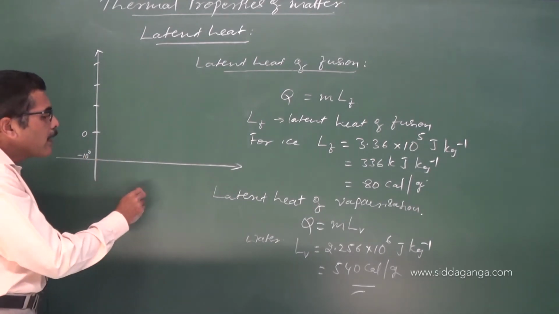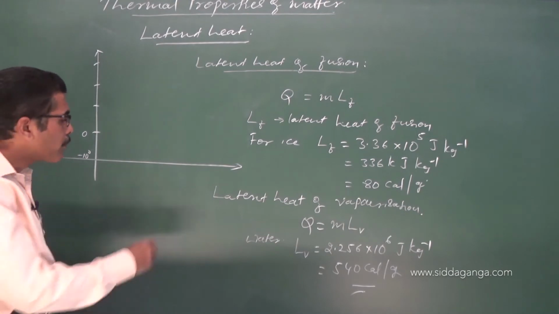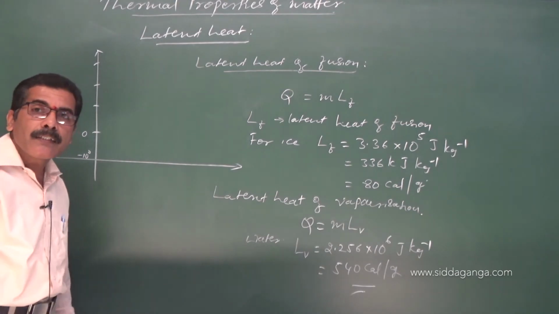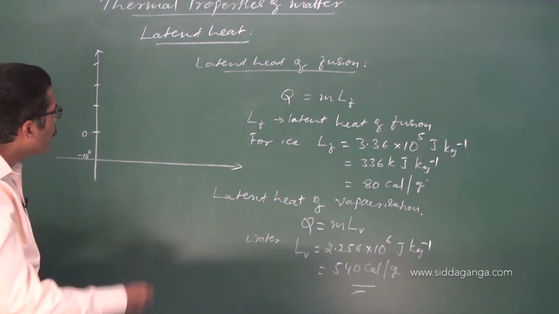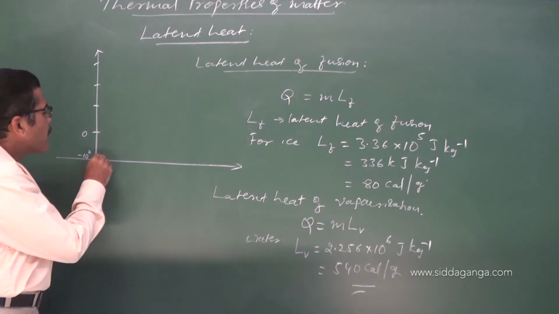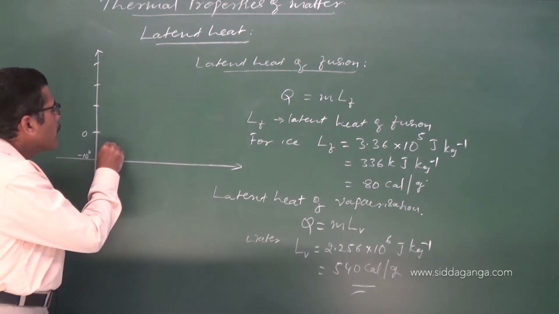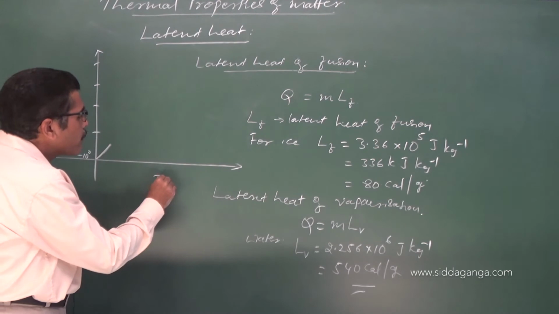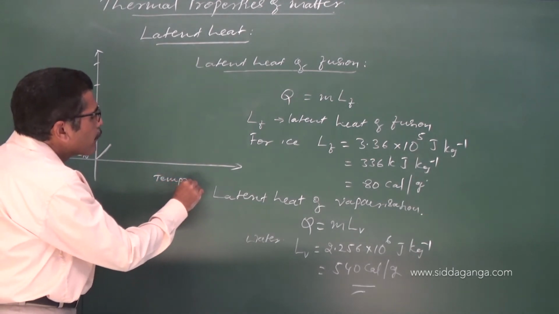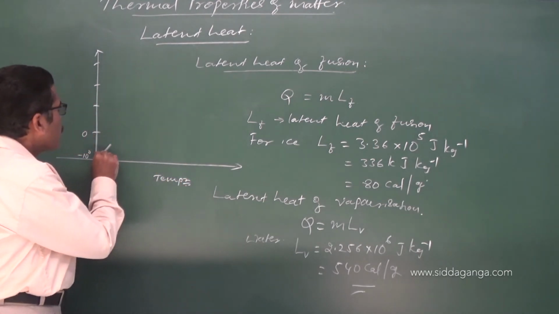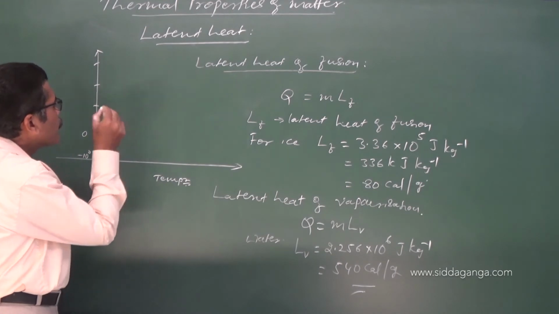So when you supply heat to the system, you will find that initially as heat is supplied, the temperature increases and becomes 0 degrees Celsius.